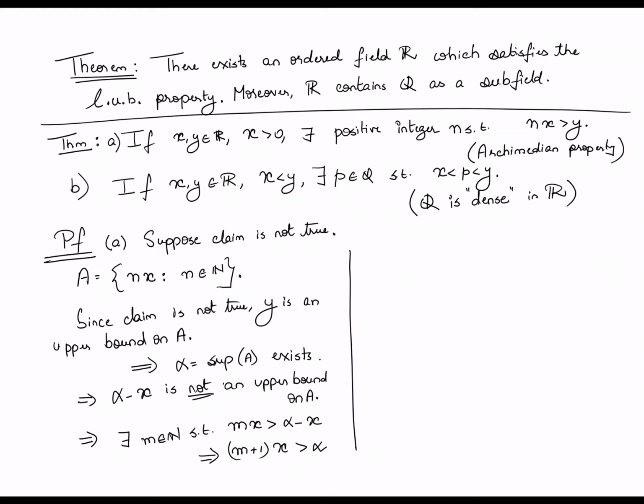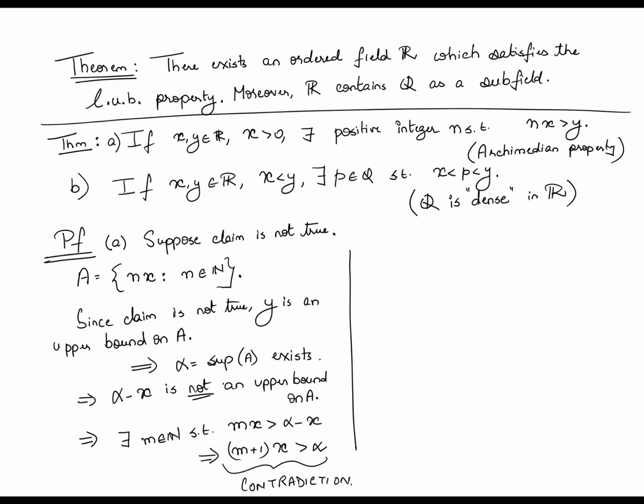Okay, so that's our contradiction, because if m times x is an element of A, so clearly is m plus 1 times x, and we just said that m plus 1 times x is more than alpha, but alpha was supposed to be the least upper bound of the set, right? So alpha itself was supposed to be an upper bound, but I found an element of the set which actually beats alpha, and that's your contradiction. Right, so that shows that our original claim is in fact not true, and so there must in fact exist a positive integer n such that nx is more than y, right? And that proves the Archimedean property.